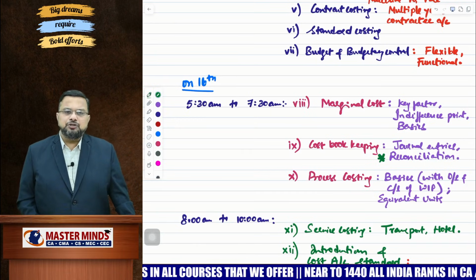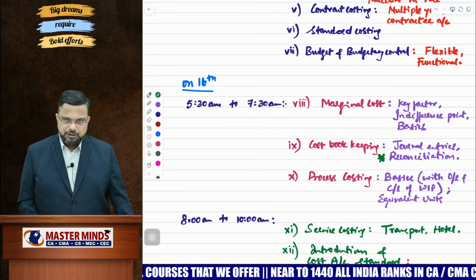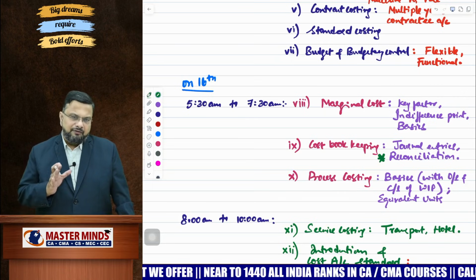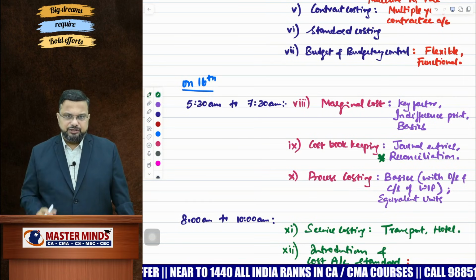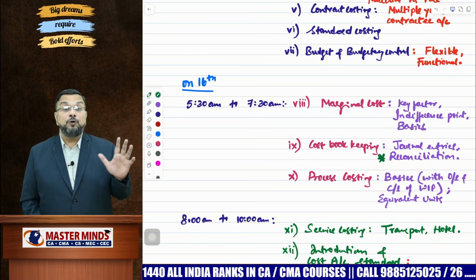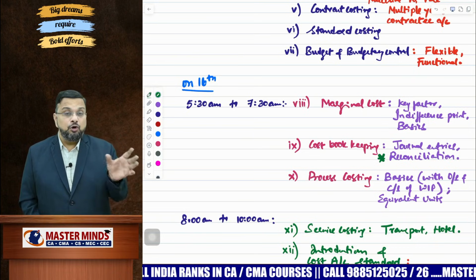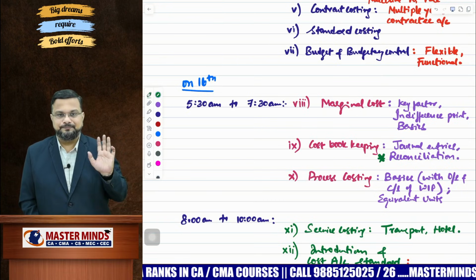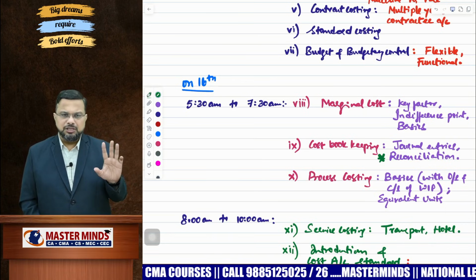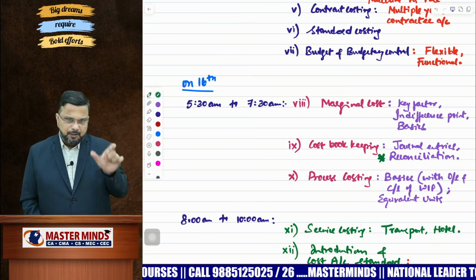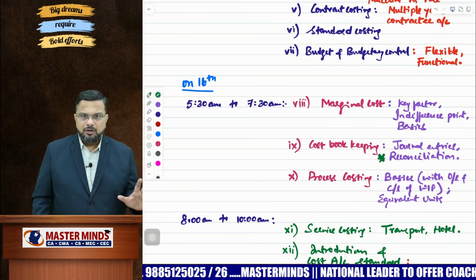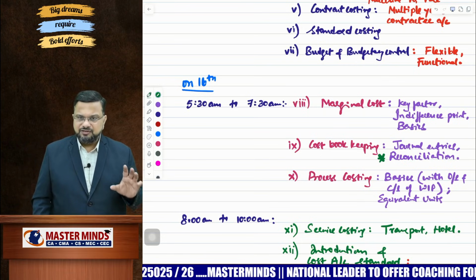Okay. And next, you start preparing process costing. When it comes to process costing, we have divided the entire chapter into 3 different classifications. Basic problems, where you will simply prepare process accounts. There will be no opening and closing stock of work in progress. Okay. So prepare all those basic problems. We have 2 or 3 questions where we need to simply prepare the formats and there is no opening and closing work in progress. Okay. So focus on basics first.